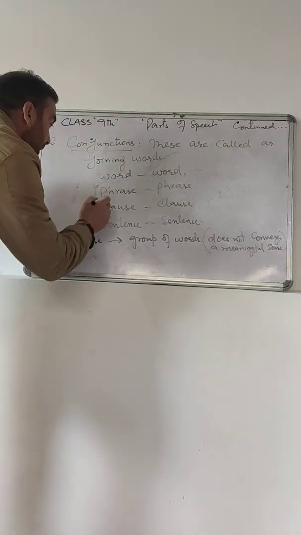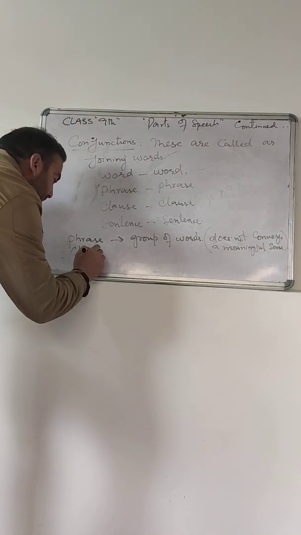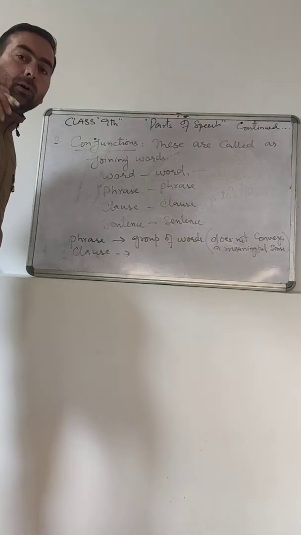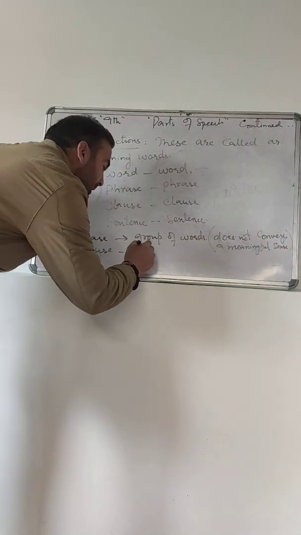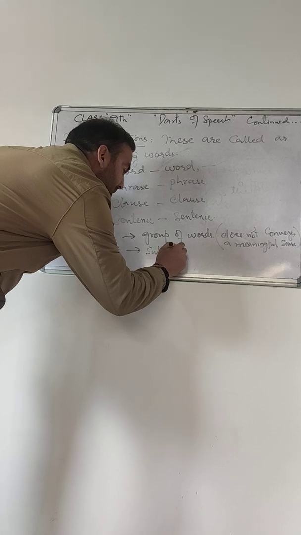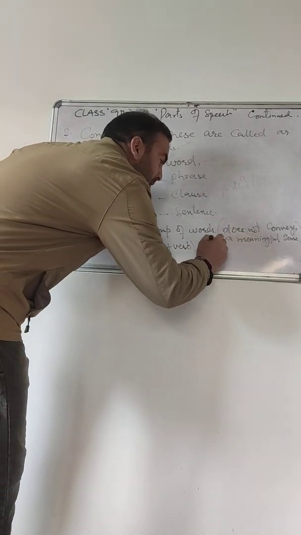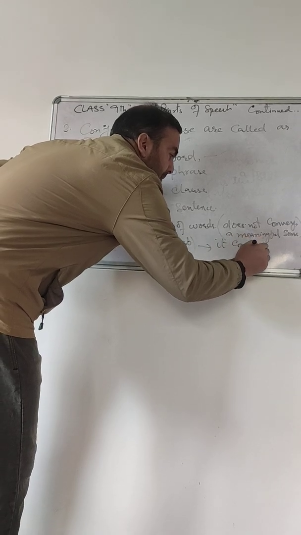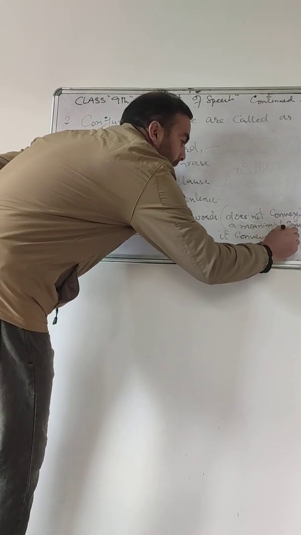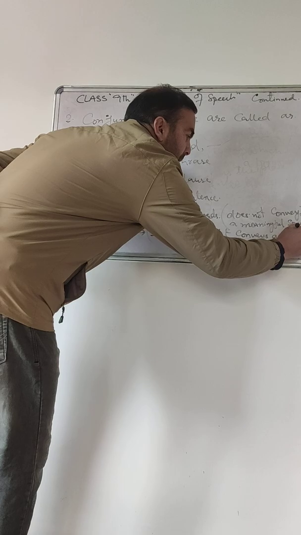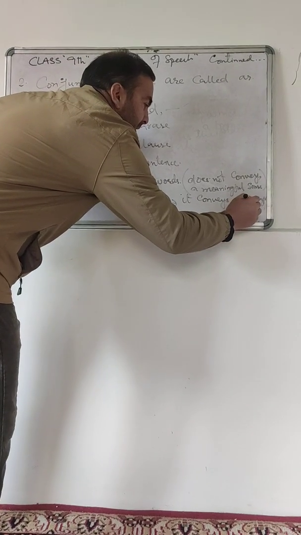So after phrase comes a clause. What is a clause? A clause contains two important parts, that is subject plus verb, and it conveys a meaningful message.